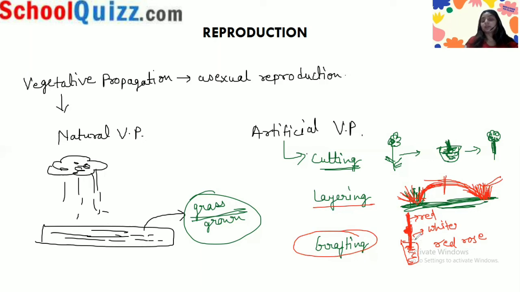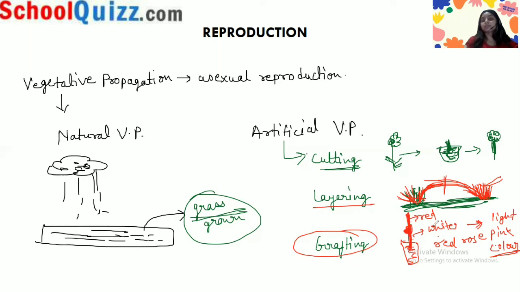After some time a new hybrid, a new type of rose variety will be formed. Let's say this is red and this is white, so a light pink color rose will grow.